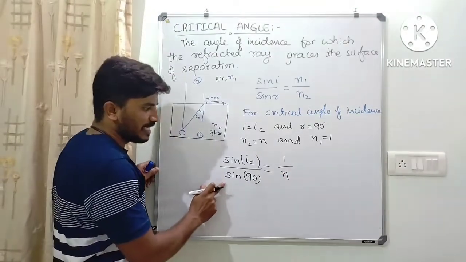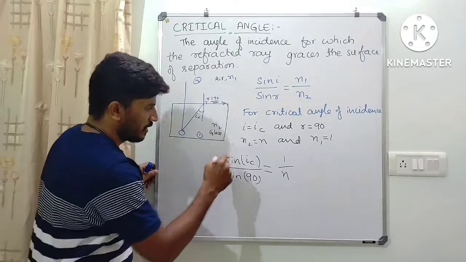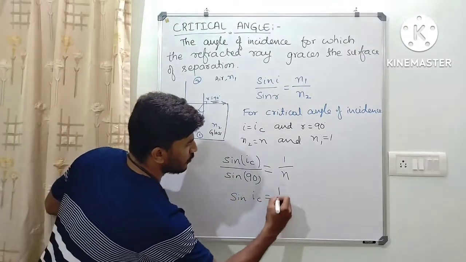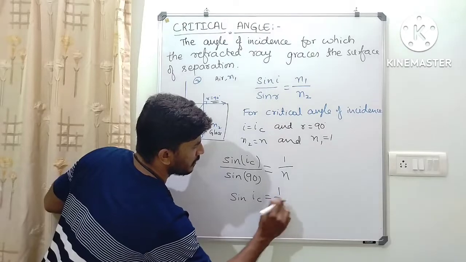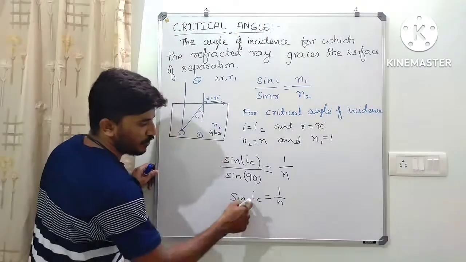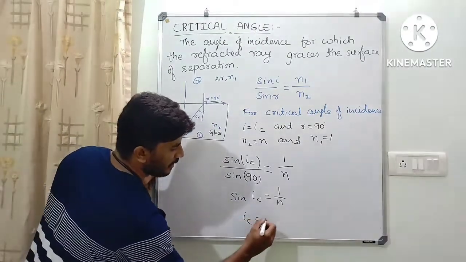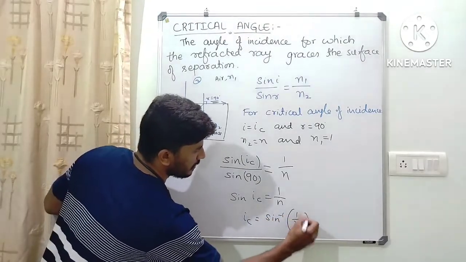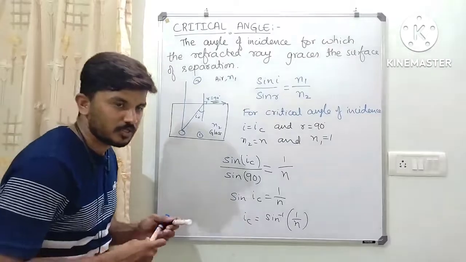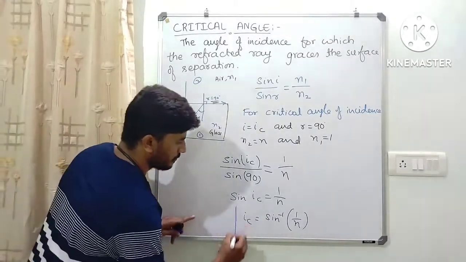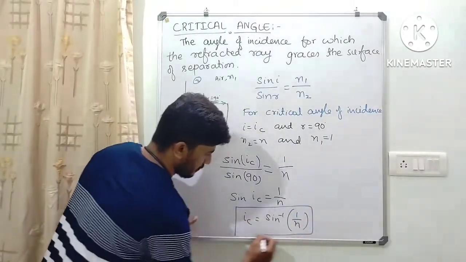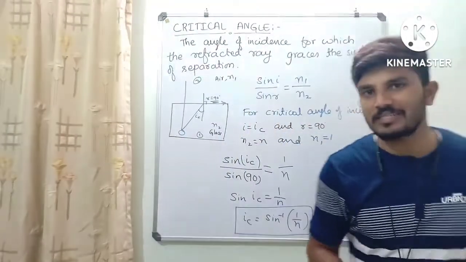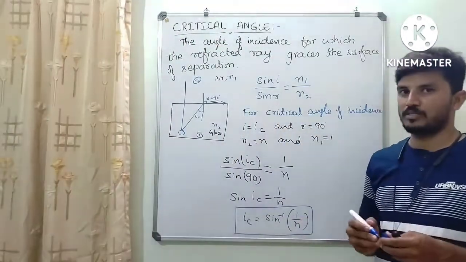Dear students, what is sine 90? Isn't it 1? Yes. So sine IC is equal to 1 by n. And if you want to find the critical angle, the formula will be IC equals sine inverse of 1 by n. Sine inverse 1 by n. So this is called the critical angle, dear students.